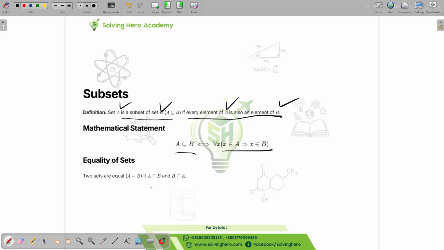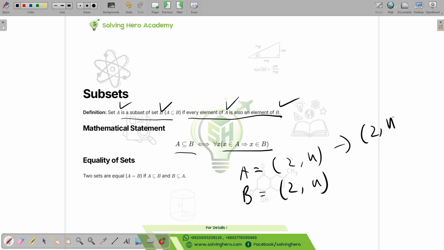So, equality of sets: if two sets are equal, A equals B, then A can be called a subset of B, and B can be called a subset of A. That is pretty straightforward. I can explain it by giving an example. Let's say A and B are equal sets, and they both have 2, 4. If they are equal, we all know they are subsets of themselves.